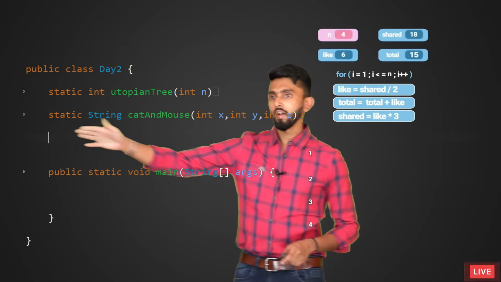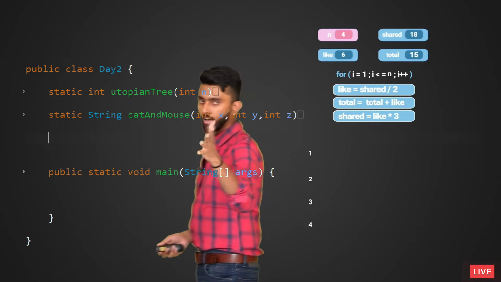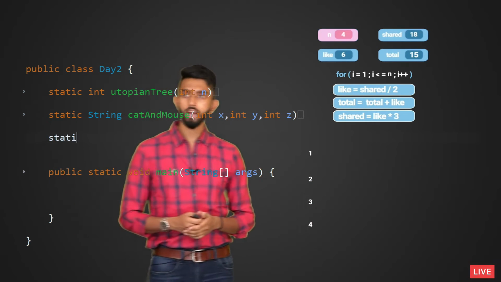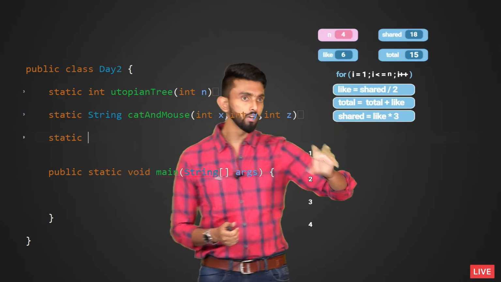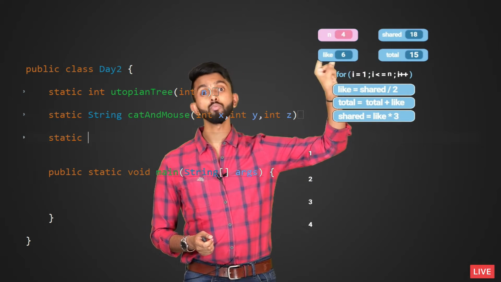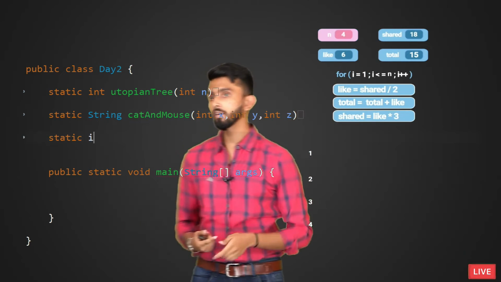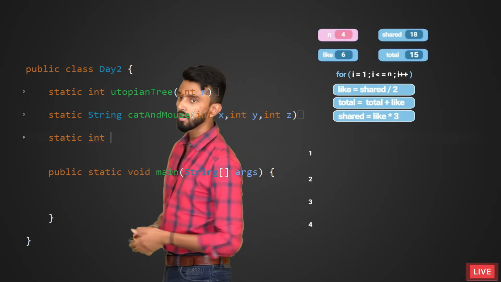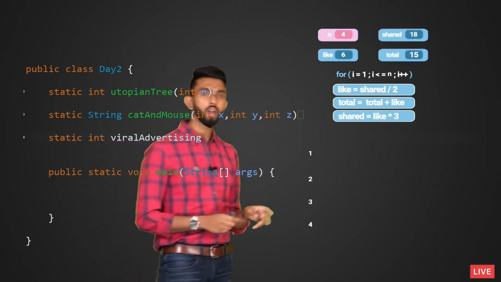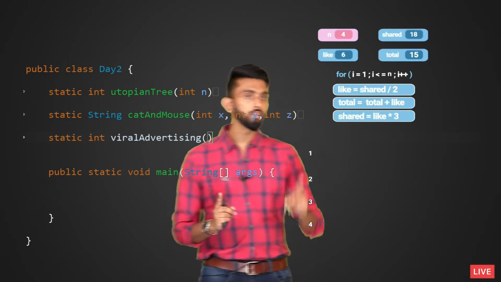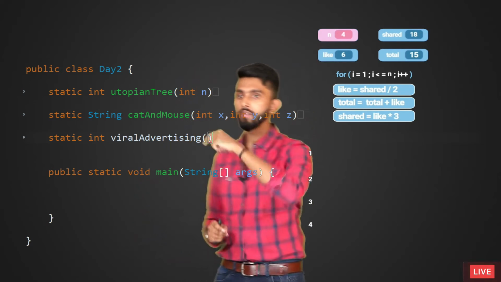Next, let's go here. All of you know static is compulsory, so I'll put static. What this has to return after all is the total number of likes. We know it is an integer, so I will write int. The name of the function is viralAdvertising. It should accept just one parameter, which is the number of days, so int n.